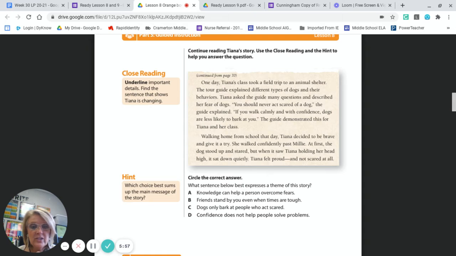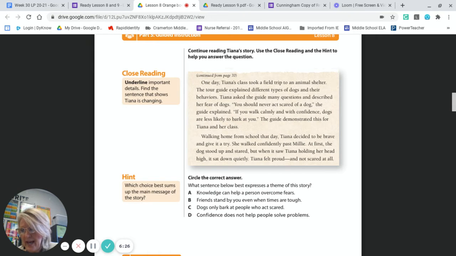A, knowledge can help a person overcome fears. B, friends stand by you even when times are tough. I don't remember it being anything about friends, really, other than at the beginning when the friend made her mad. C, dogs only bark at people who act scared. Right, now that was true. D, confidence does not help people solve problems.